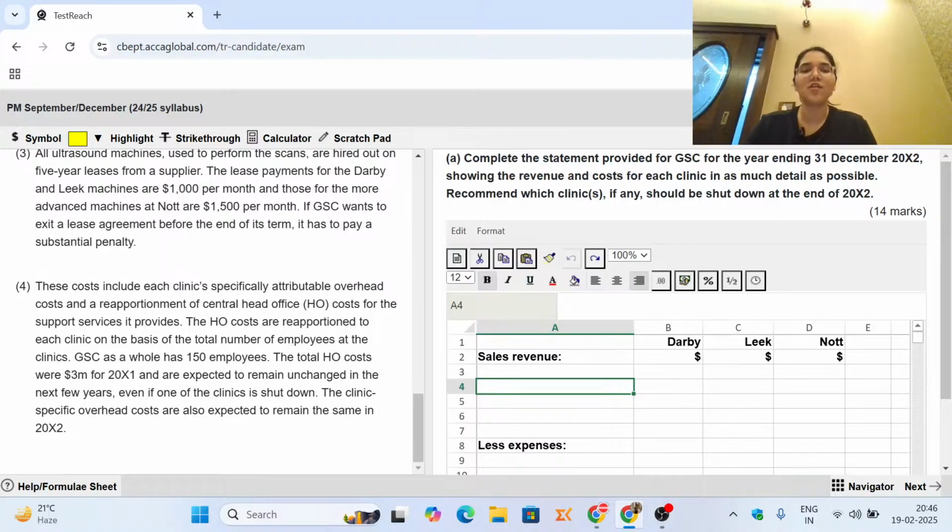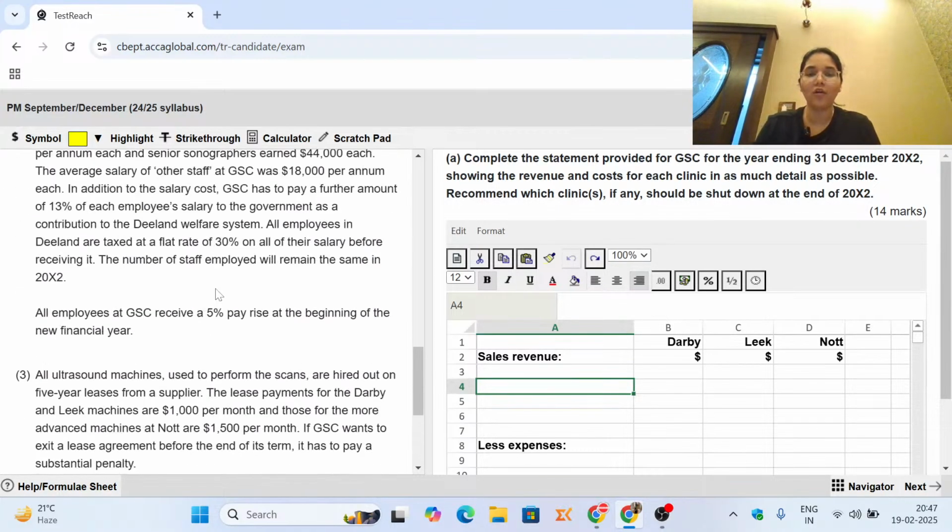Then these costs include clinic specifically attributable overhead costs and a reapportionment of central head office costs for the support services it provides. The HO costs are reapportioned to each clinic on the basis of the total number of employees at the clinics. GSC as a whole has 150 employees. Total HO costs were $3 million in 20x1, and are expected to remain unchanged in the next few years, even if one of the clinics is shut down. So this is irrespective of whether we shut down the clinic or not. The clinic specific overheads are also expected to remain the same in the next year. So now we have read all of the information.